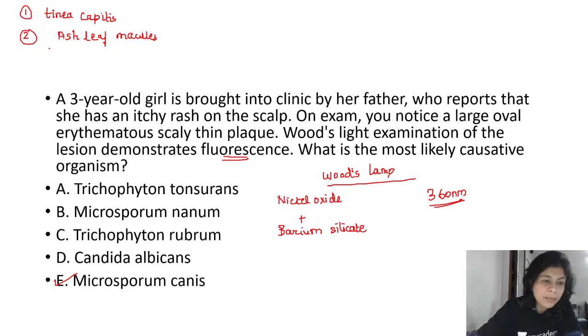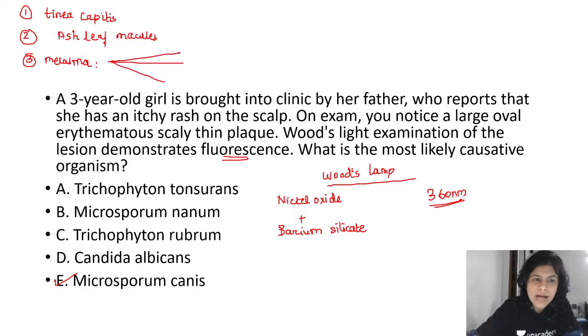Then Sanjay says pigmented patches. So it can be used in melasma. Okay, melasma presents as hyperpigmentation. Now, how will it be useful in melasma? It can be useful to classify it as epidermal melasma, dermal melasma, and mixed melasma. Now what is the significance? If it's an epidermal melasma, it will be well responsive to your treatment. If it's a dermal melasma, don't expect a very great response. And mixed melasma will partially show a response, right?